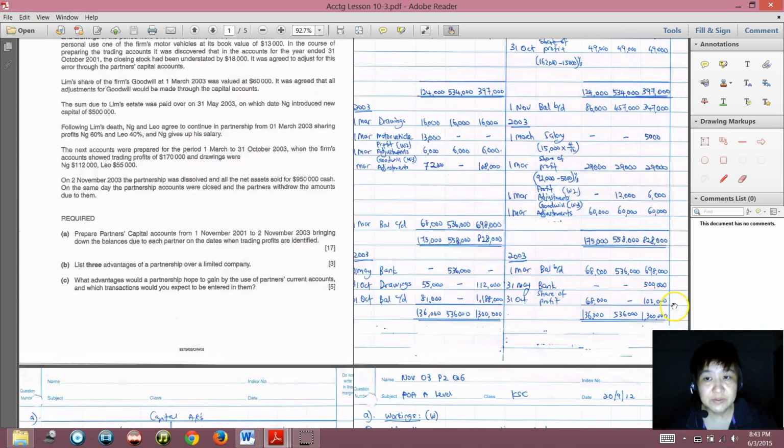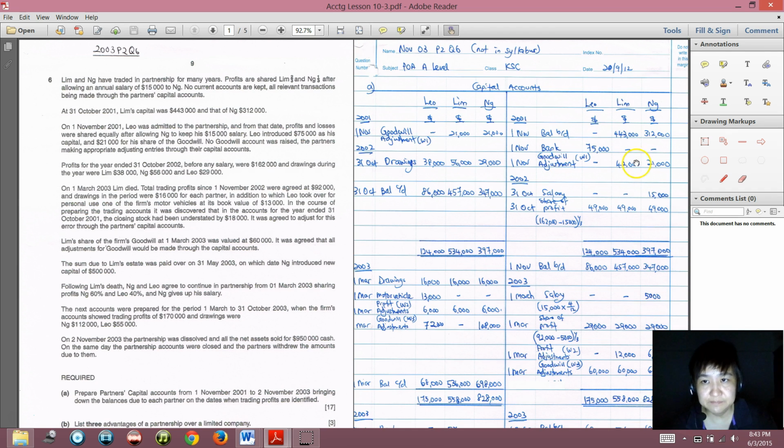So now we know already. From there, we post it here. That means we credit Lim 42,000 and Ng 21,000. And we will debit Lim 21,000 and Ng 21,000. Leo, we won't debit him. We won't take away his capital money. You know why? Because he already paid, so we won't debit his capital account. We will debit bank 21,000 because he has paid. If he has not paid, then we will reduce his capital account by debiting his capital account. So that's how it goes.